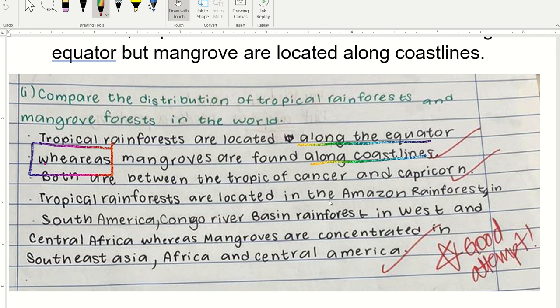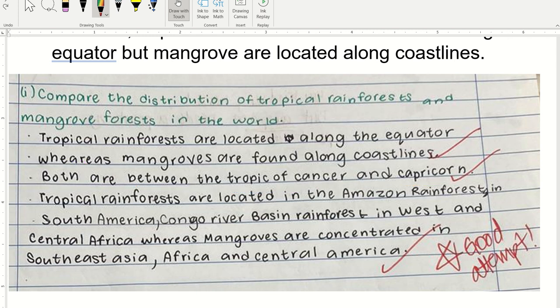All right, the next point. Both. Can you see both? Yeah, very good because she used this word both. So when she used this word both, I know it's a similarity. So both are between the Tropic of Cancer and Tropic of Capricorn. All right, it's a similarity, very good.